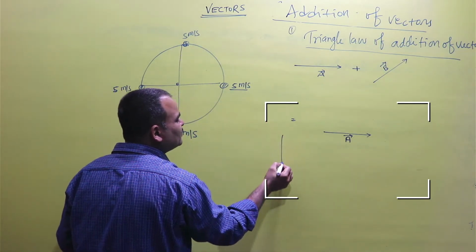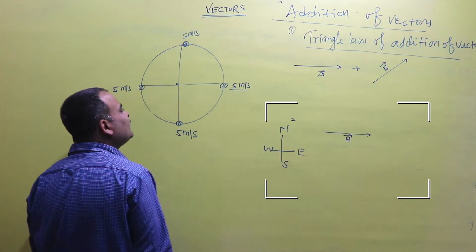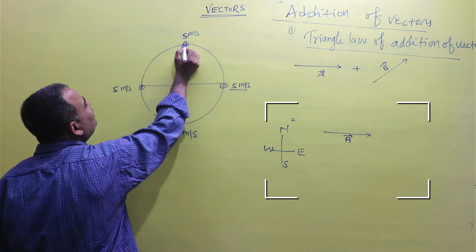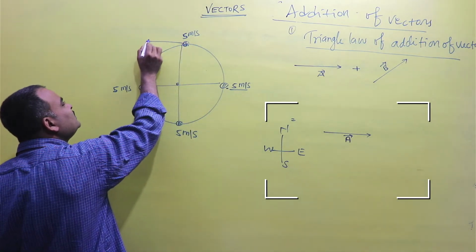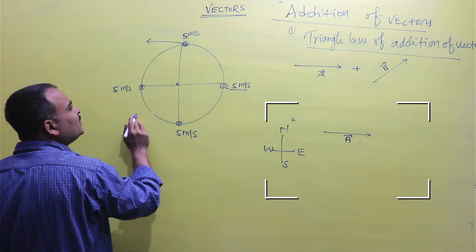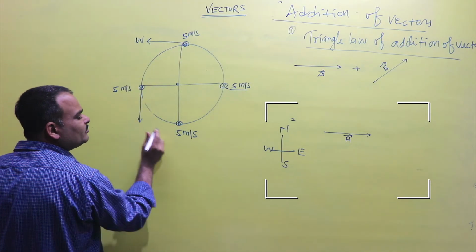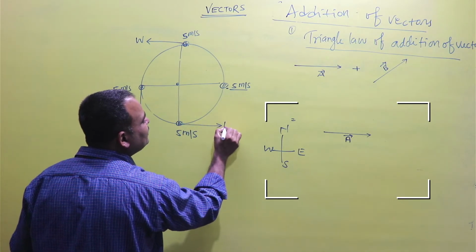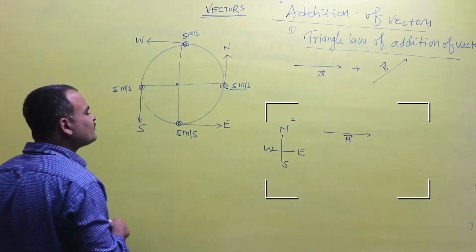Now, north, south, east and west. So the magnitude of the velocity of the object is equal everywhere, but the direction is different. Here the direction of the object is west, and here the direction is south. Here the direction of the object is east, and here the direction is north.